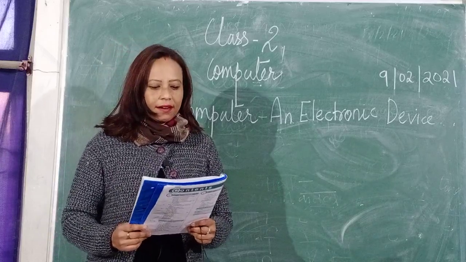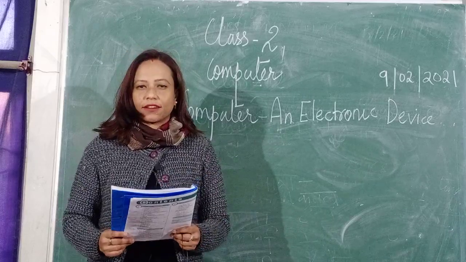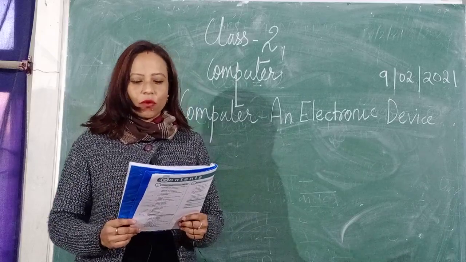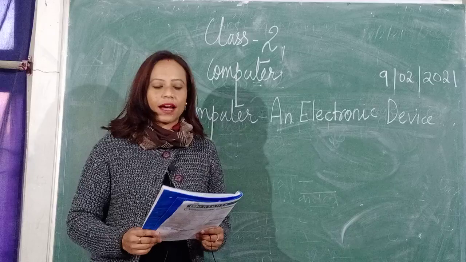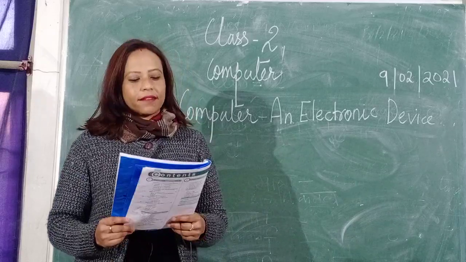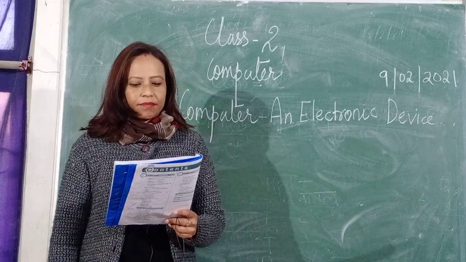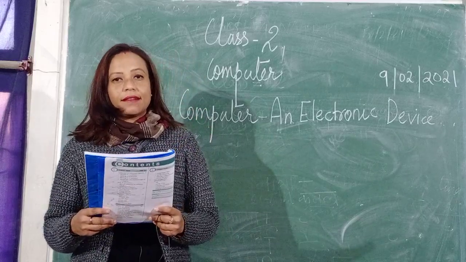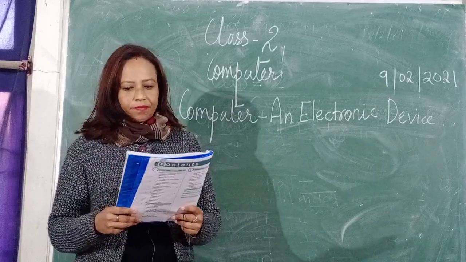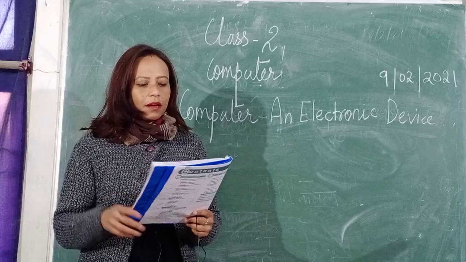Computer is a machine. It runs on electricity. That is why a computer is known as an electronic device. A computer is a man-made thing. It makes our work easier and faster. Therefore, it is a useful machine.